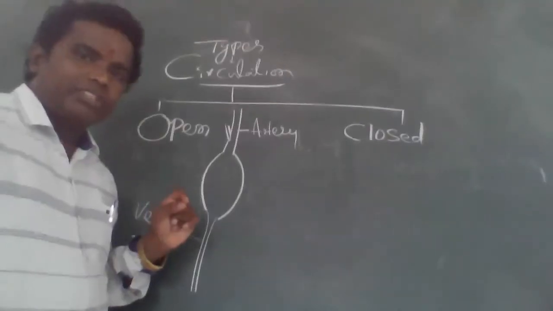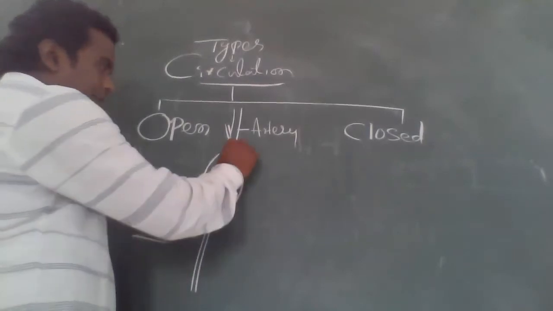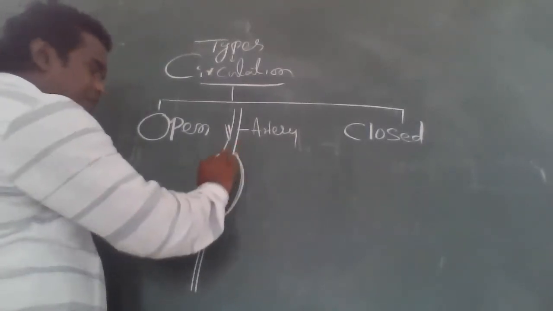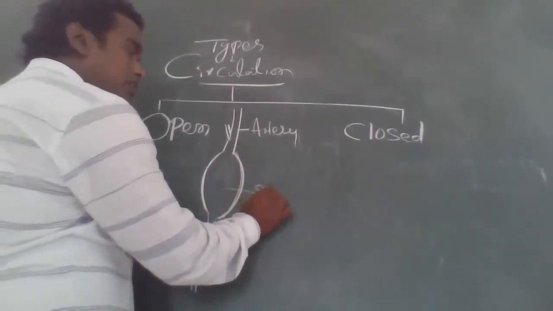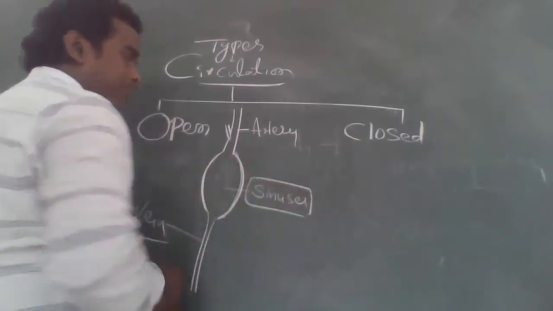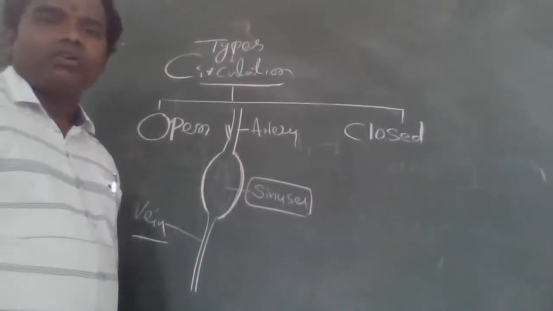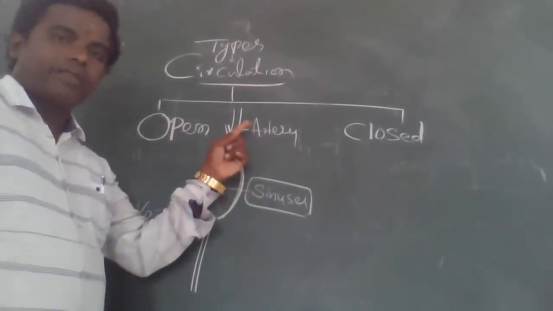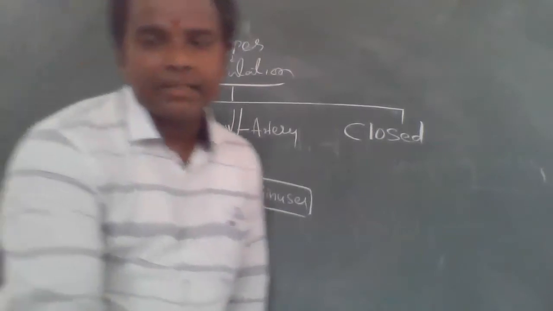Okay, nice. Open type of circulation. Open space is there. This is called open space, and this is called sinuses. This one is called what? Sinuses. Remember this one thing. Okay, now clear?